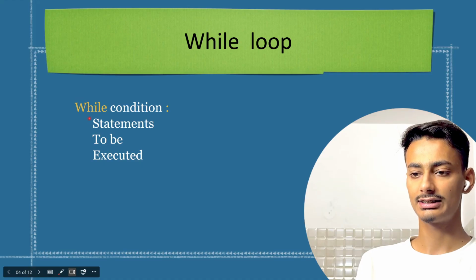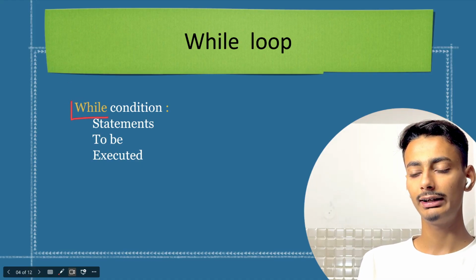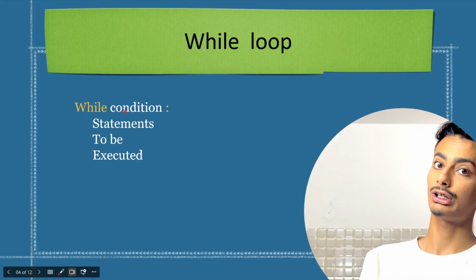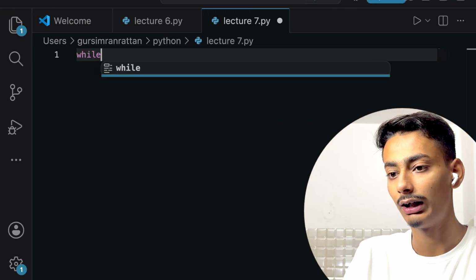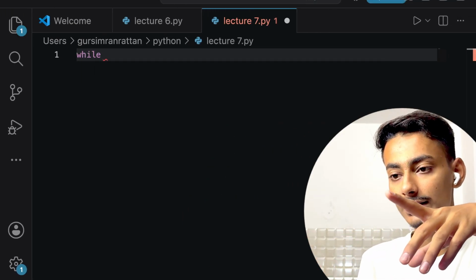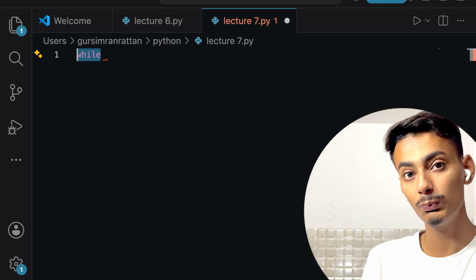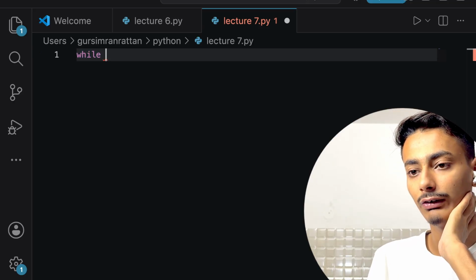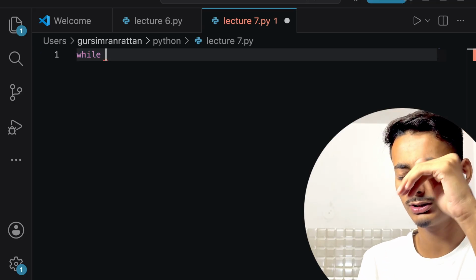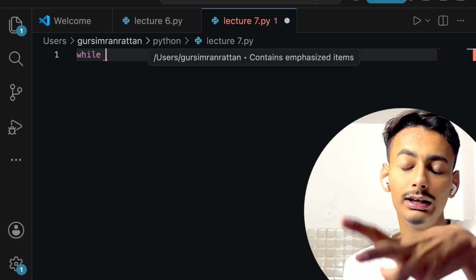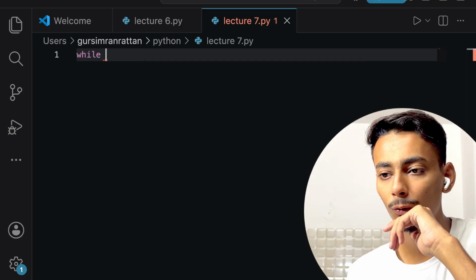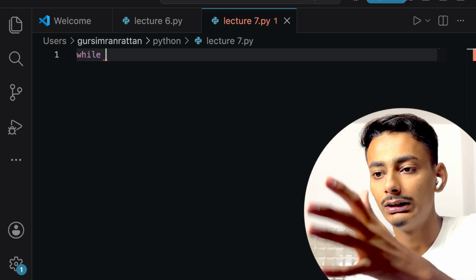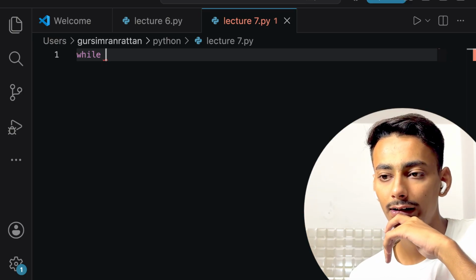As the syntax suggests, first we have to write the while keyword. After that, we write a condition. Now, what is that condition? First, I will write while. See, this while has changed to purple color because it is a keyword, and the interpreter is already recognizing it as a keyword. Now I will write a condition.